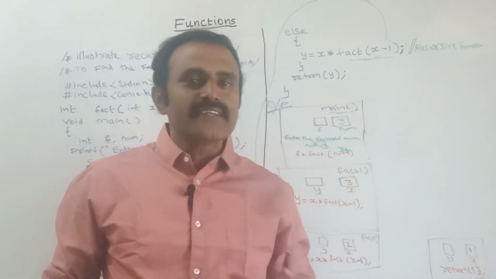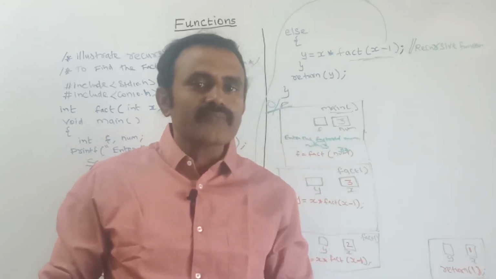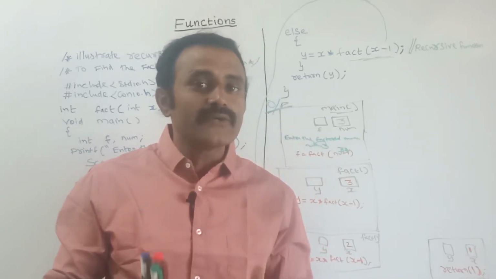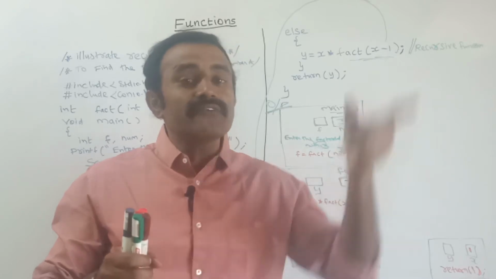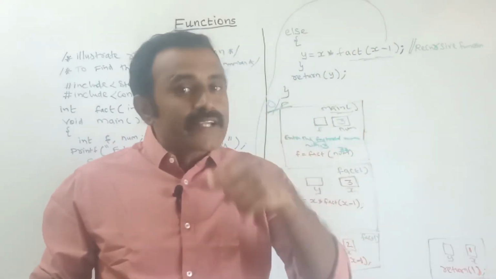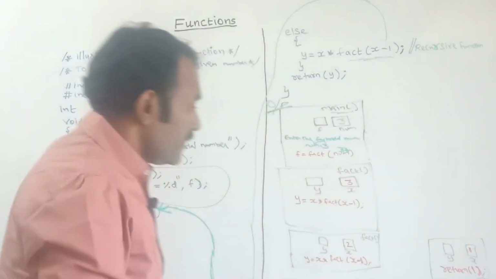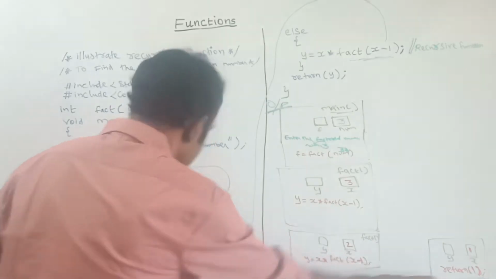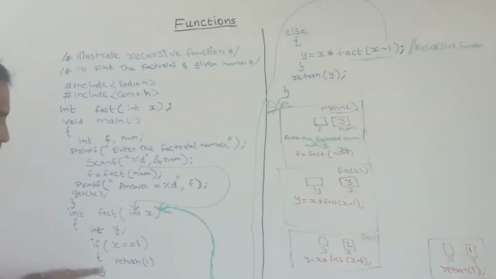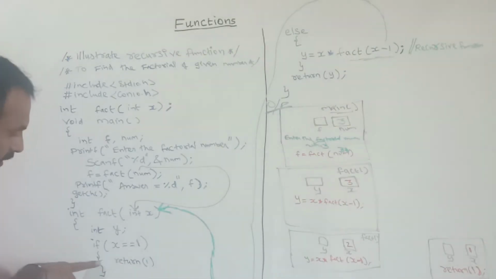See, in the previous class we have seen a lot of functions. The return value is always returned to the place from where the function was called. See here, now where is the control? It is here in the if condition. It is returning the value 1.